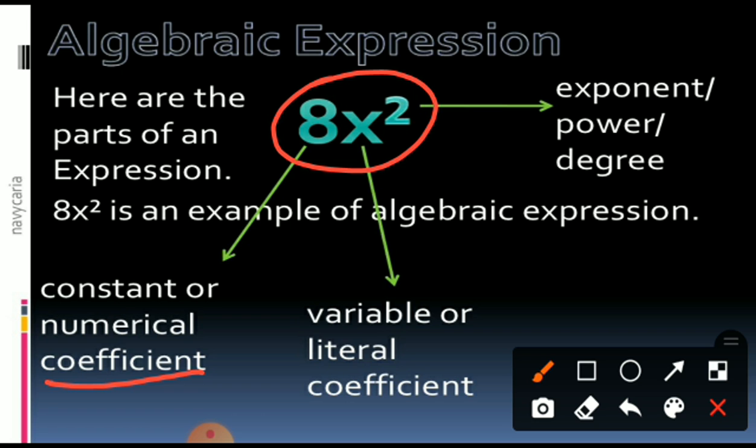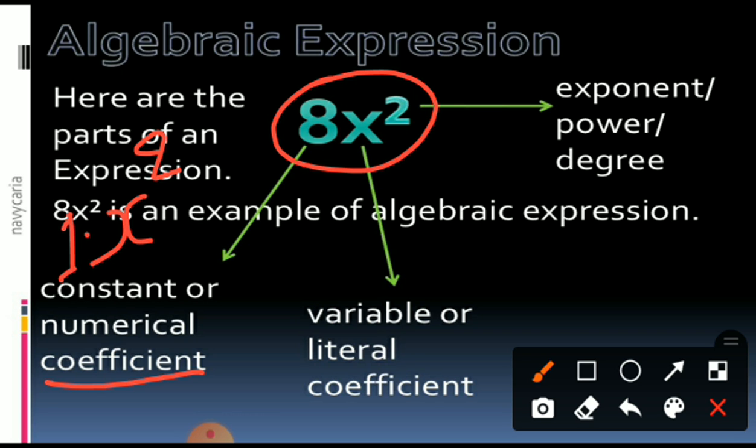Suppose there is only x square. Before the x square nothing is written. That means 1 is already multiplied with this. So the coefficient of x square is 1. Some students are still confused how to get the 1, but 1 is already multiplied with this one; or you can say the factors of this are 1 and x.